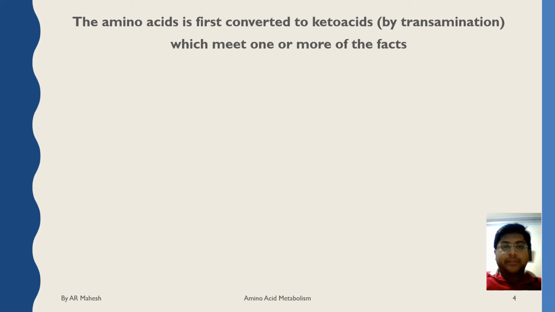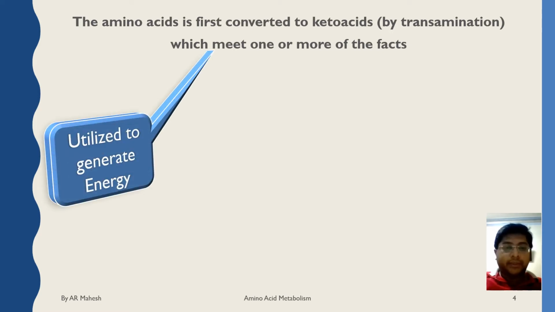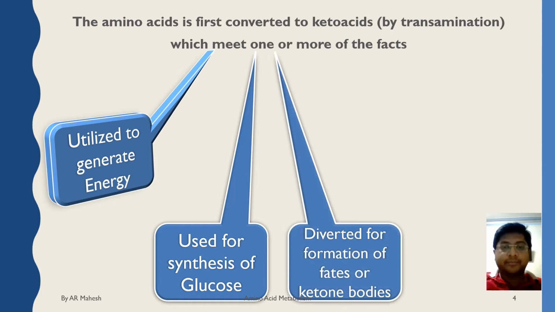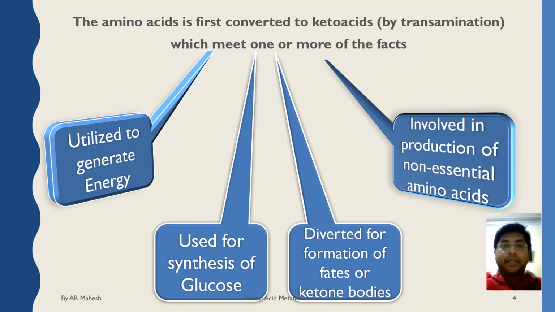The amino acid is first converted to keto acids by transamination. The keto acids are utilized for the generation of energy. They are used for the synthesis of glucose. That means it contributes to the Krebs cycle. It is diverted for the formation of ketone bodies, and it also is involved in the production of non-essential amino acids.